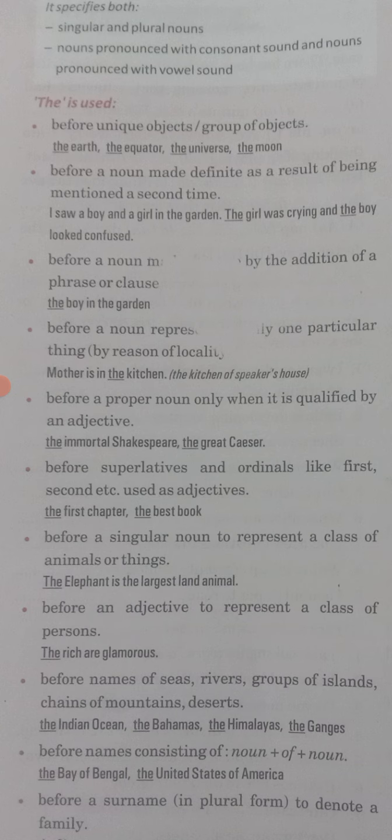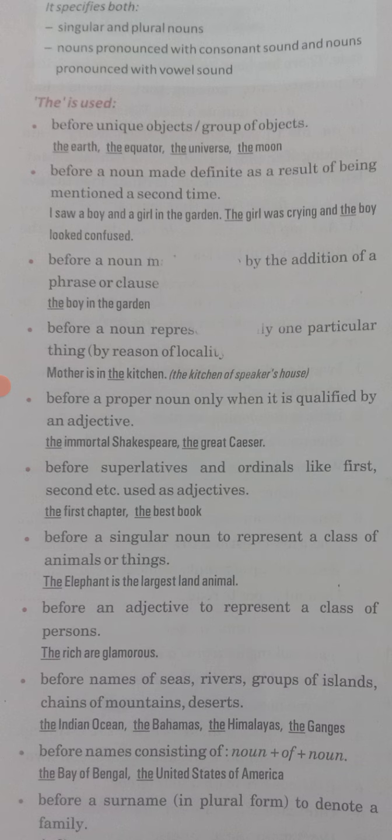Now the fourth one: before a noun representing one particular thing. Here it is a kind of noun which is talking about a particular thing. In the bracket it is mentioned "by reason of locality", so where it is located, where it is situated, you are talking about that particular thing.